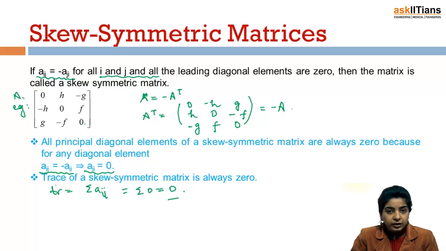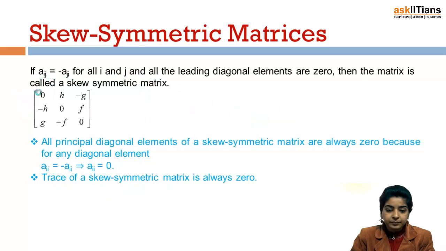So just note here, if you have an example of a skew-symmetric matrix, or if you are supposed to judge whether a matrix is skew-symmetric or not, the first thing you can see is that the diagonal elements have to be zeros. But if the diagonal elements are zeros, you cannot be sure whether it is a skew-symmetric matrix. But if the diagonal elements are non-zero, you can surely say that the matrix cannot be skew-symmetric, right?